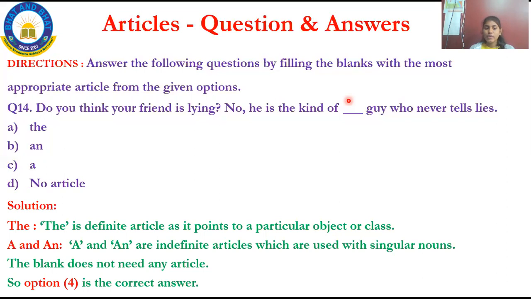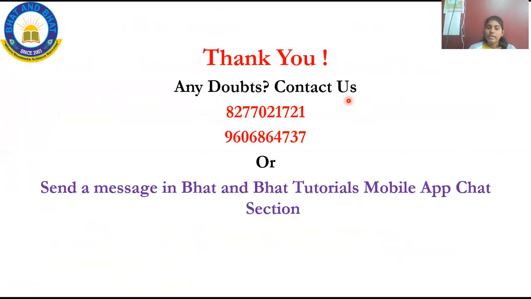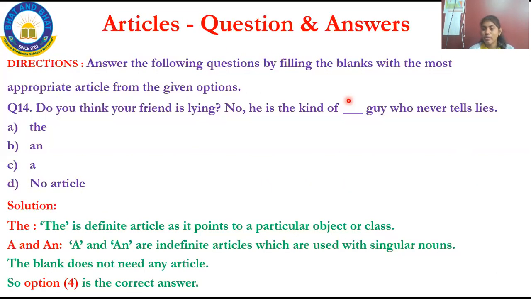I'll read the sentence once. Do you think your friend is lying? No, he's the kind of guy who never tells lies. It is already a grammatical sentence. There is no need of using an article over the sentences. Check the sentence: if it is necessary to add an article, then you will use it, otherwise no need. This is how you have to answer. So what is the correct option here? Option D is the correct answer. This is how you have to answer the questions based on the third chapter of your syllabus, articles.